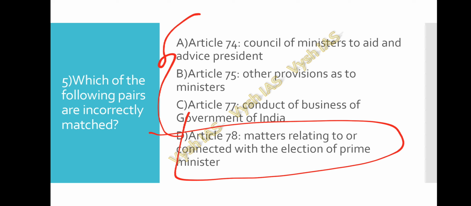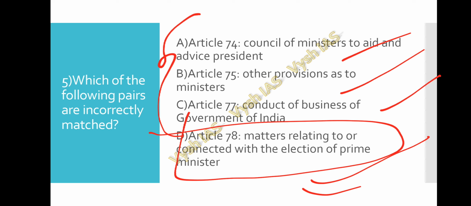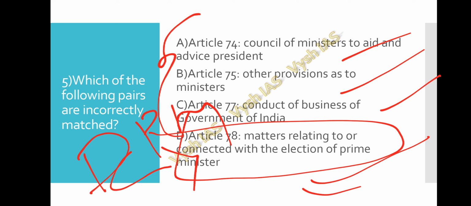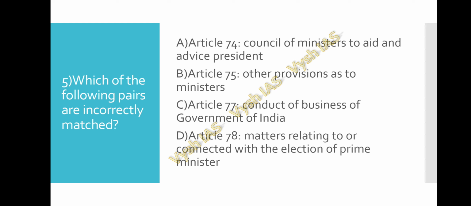These are all correct. Article 74 speaks about the Council of Ministers which can aid and advise the President. Article 75 speaks about the other provisions as to ministers. Article 77 speaks about the conduct of business of Government of India. Whereas Article 78 speaks about duties of the Prime Minister with respect to the furnishing of information to the President. So it is not speaking about election of the Prime Minister. So option D for question number 5 is correct.